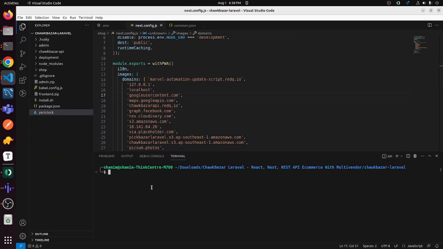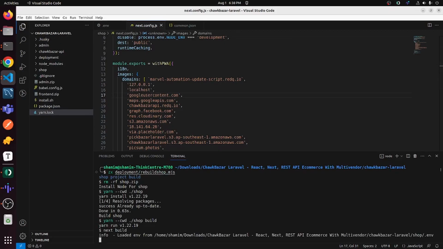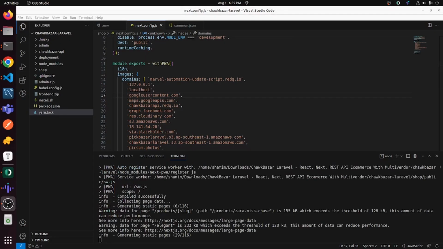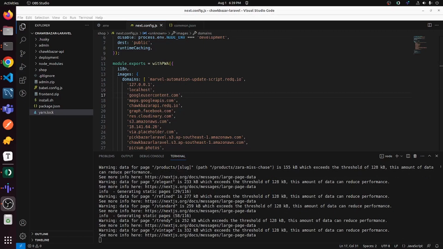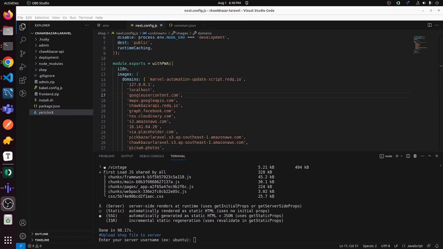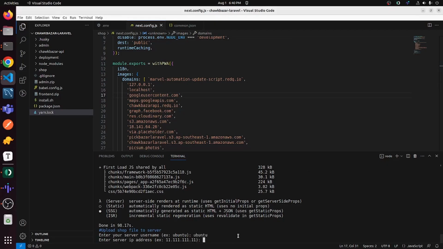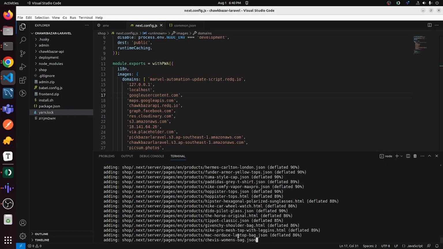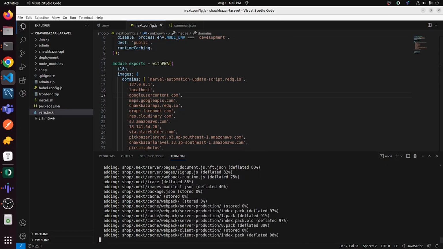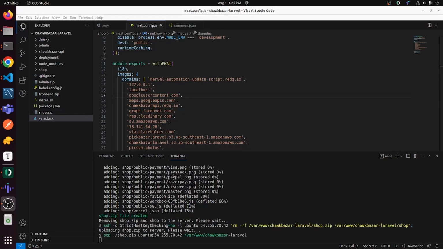Then run the below command from your ChawkBazar Laravel project root. Enter your server username. My server username is ubuntu. And then the server IP and press Enter. Wait a moment, it will rebuild your project and upload it to the server.